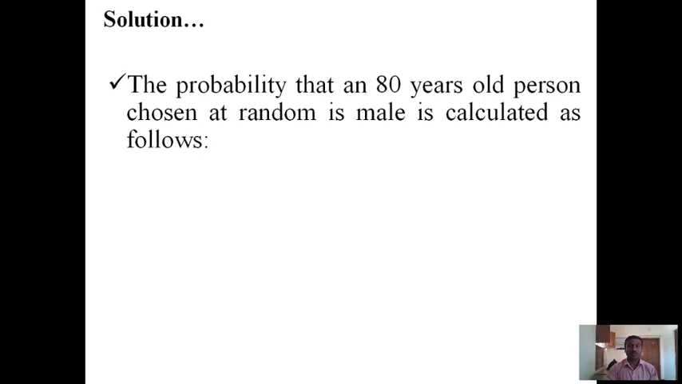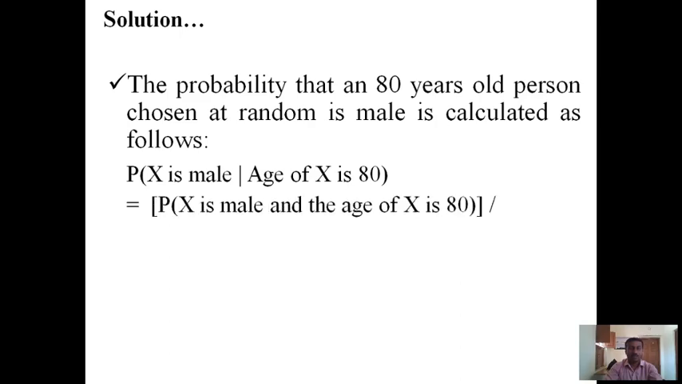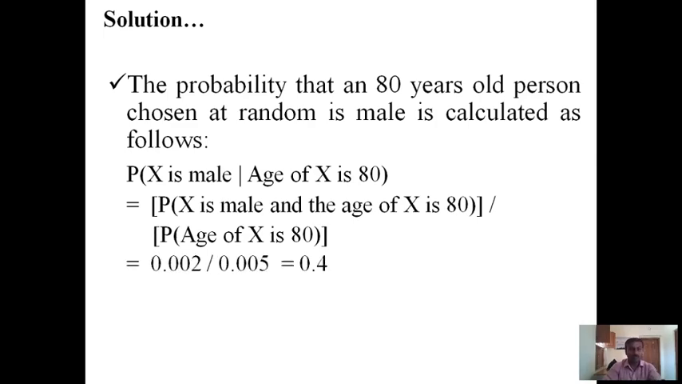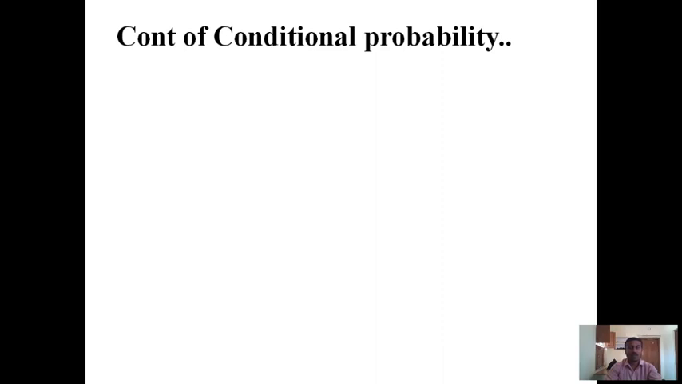The probability that an 80 years old person chosen at random is male is calculated as follows. P(X is male | age of X is 80) is equal to P(X is male and the age of X is 80) divided by P(age of X is 80), which is 0.002 divided by 0.005 is equal to 0.4.